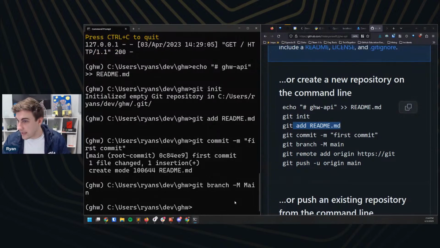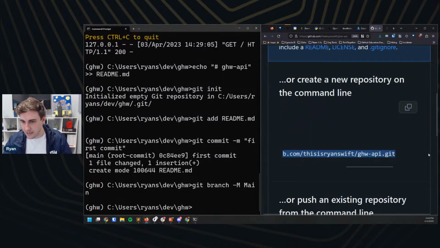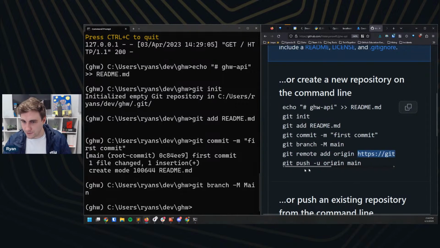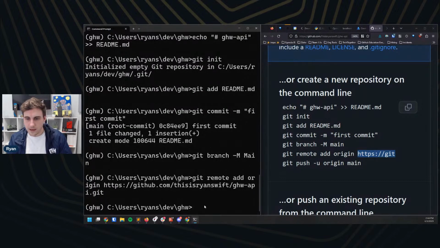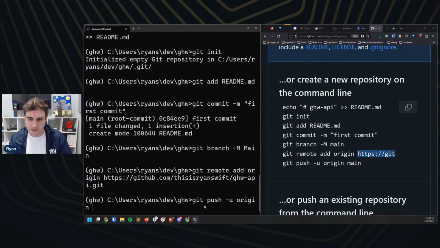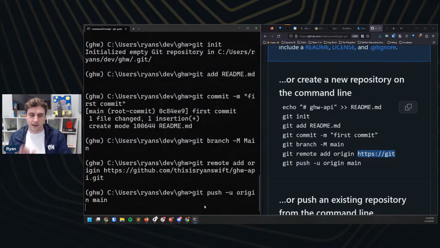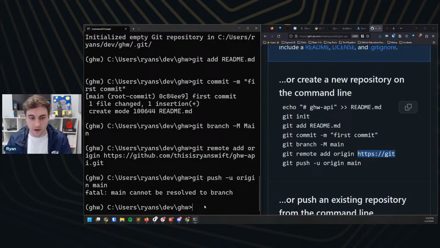All right. And again, I'm just following along with my commands here. All righty. And then this one I'm going to cheat with. I am going to copy the URL. I don't want to type out the whole URL, but I will type out the rest. Git remote add origin. Mistyped that, origin, there it goes. Great. And then finally, I'm going to git push -u origin main. Now, if you're not familiar with Git, there are much,